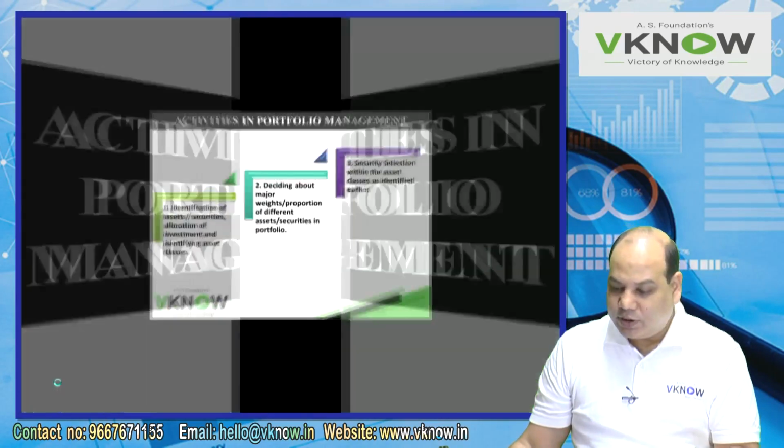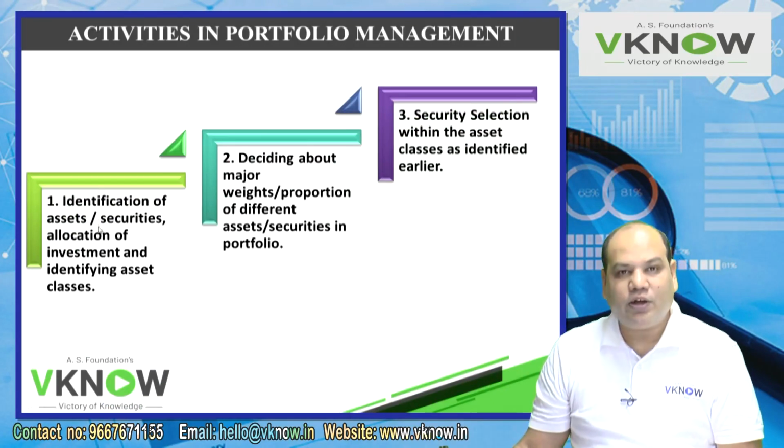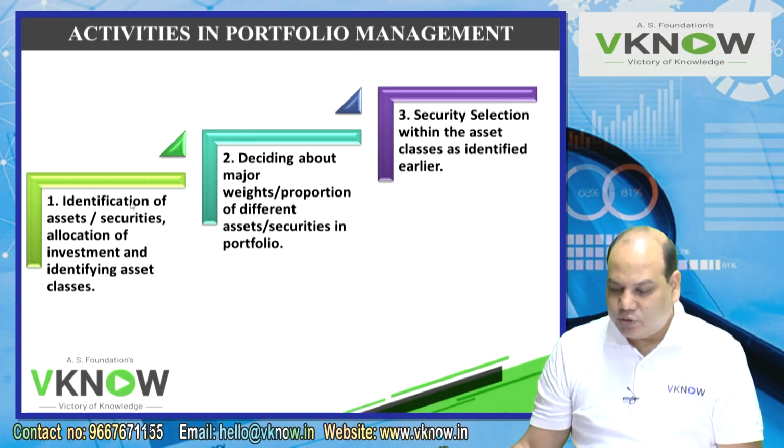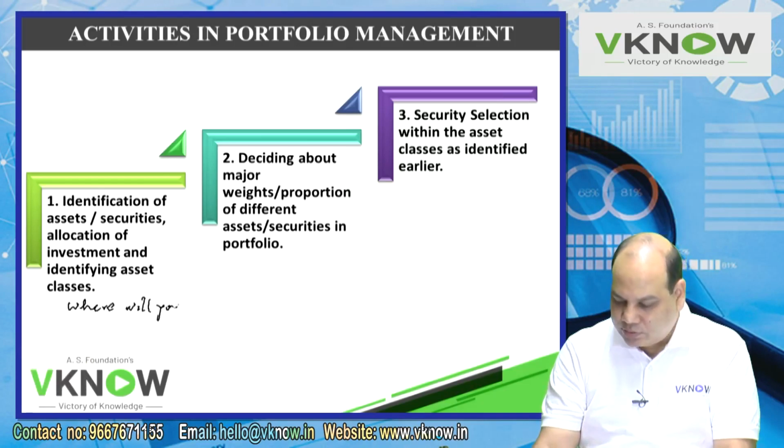Paragraph number 8 is very important, activities in portfolio management. Now slowly and slowly we are entering into portfolio management activities. First, what you will do, identify the asset or securities and allocation of investment and identifying asset class. So first thing, in simple terms, where will you invest? Where will you invest? Make a list.